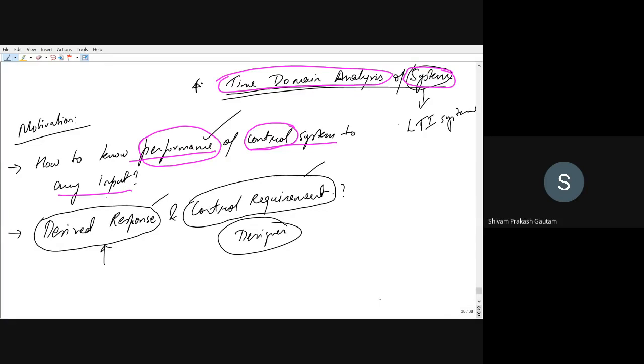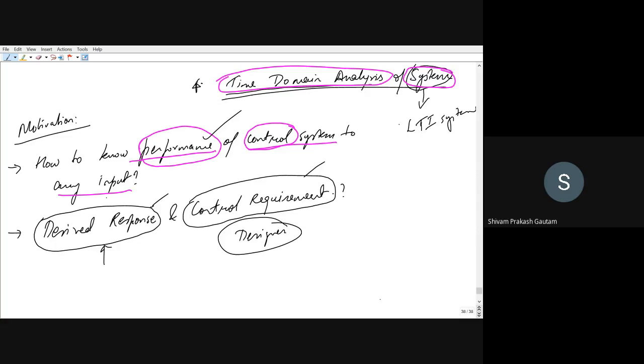Second motivation is, if you are a designer and now you want to design a system, you are having certain parameters. Beforehand you want that your car should reach a maximum speed of at least 200 kilometers per hour. So what is the response? That 200 kilometers per hour is your desired response. So now you will start building a car which will require a definite amount of cc.